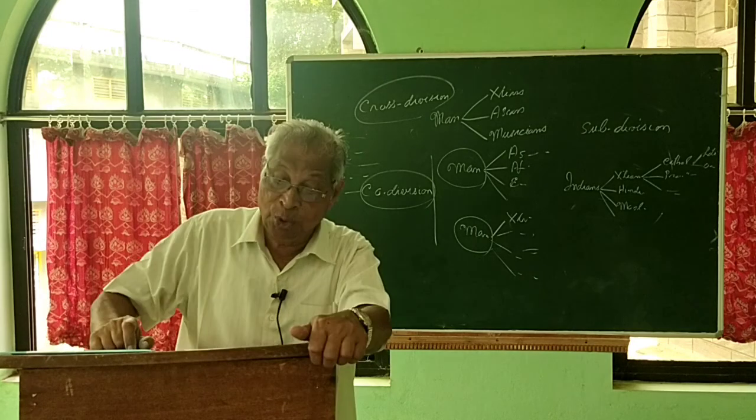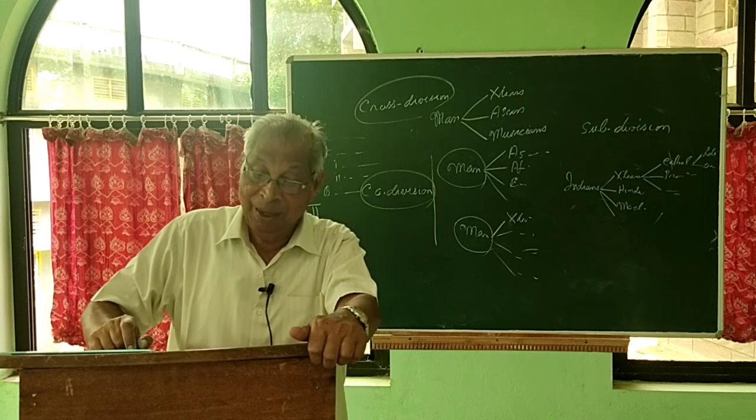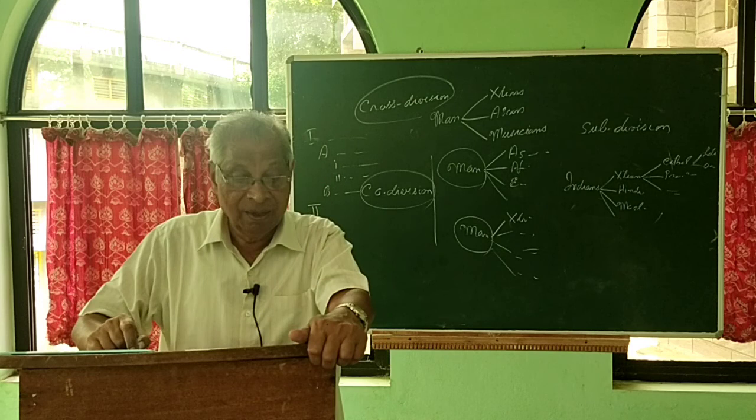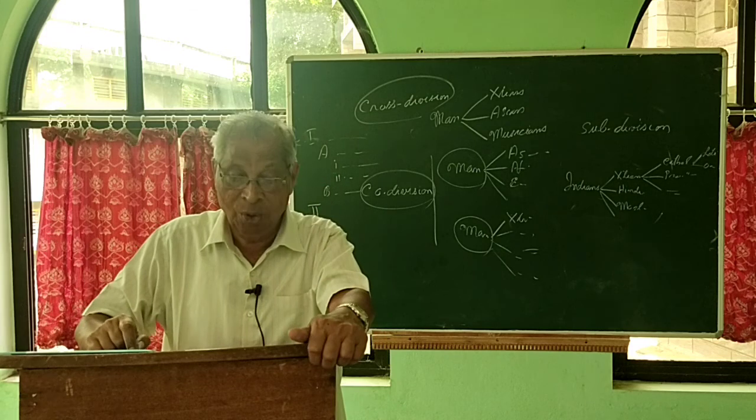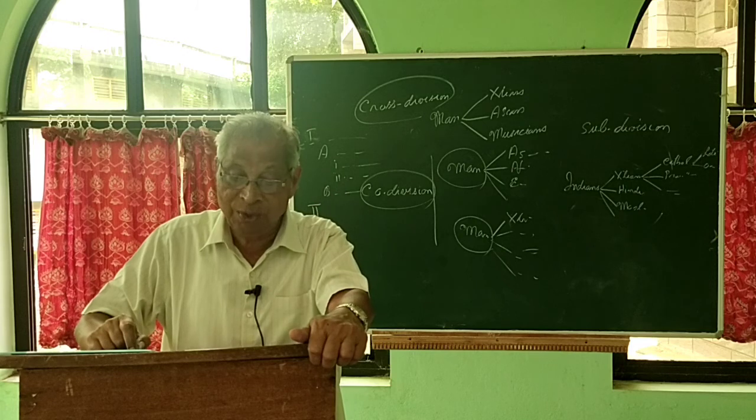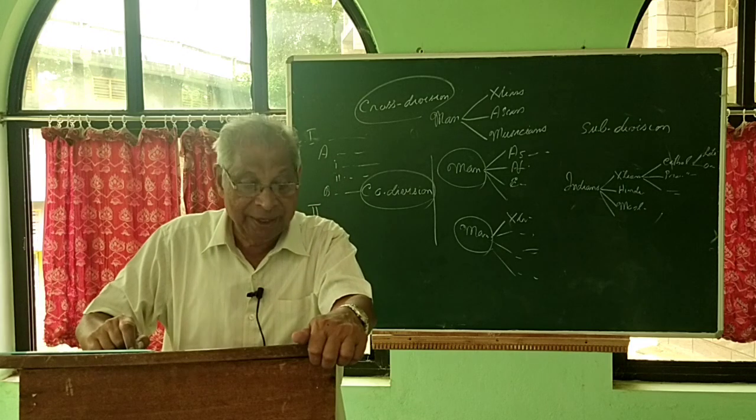The third rule is the constitutive subclasses must not overlap but must be exclusive of each other. This rule follows from the second rule of using one principle in division.